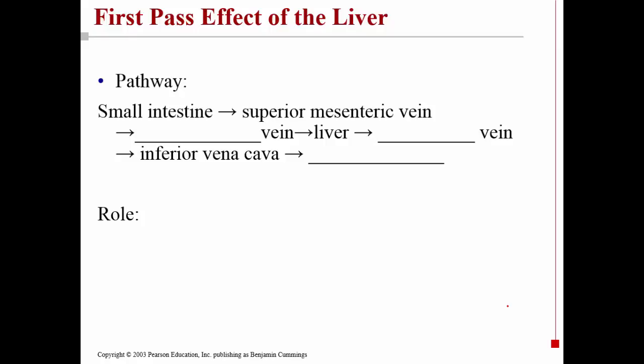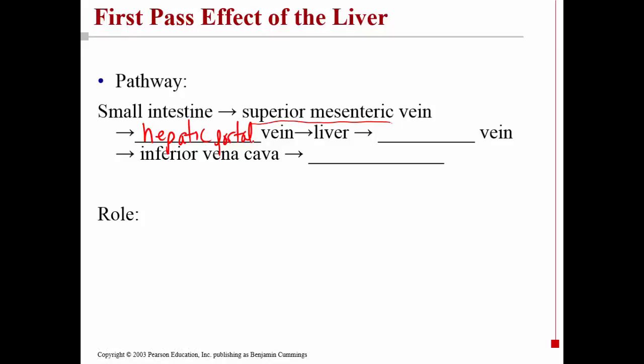So let's look at this pathway before we get into the why of this. From the small intestine, most food particles, which are non-lipid, are going to enter the superior mesenteric vein. And from there, they're going to travel to the hepatic portal vein. From the hepatic portal vein, they then go to the liver.